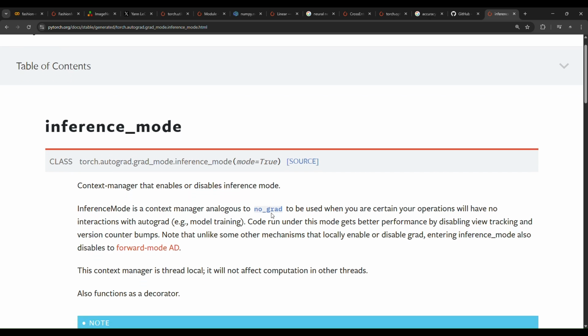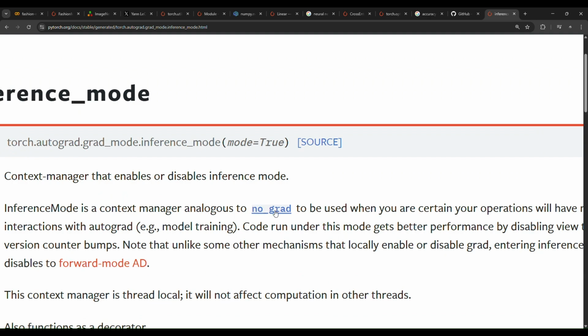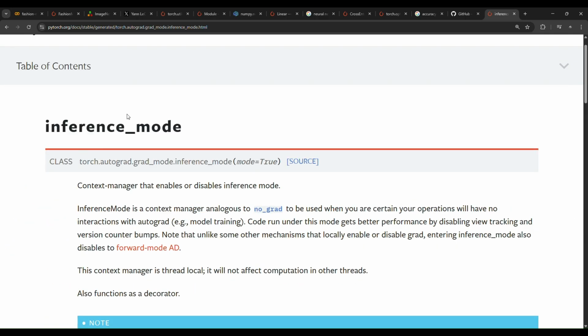That's very nice. So if you read in here, inference mode is a context manager analogous to no_grad. Previously it was called no_grad, an abbreviation of no gradient. But now it's called inference mode, meaning the mode of inferencing, of predicting, to be used when you are certain your operations will have no interactions with autograd, for example model training.